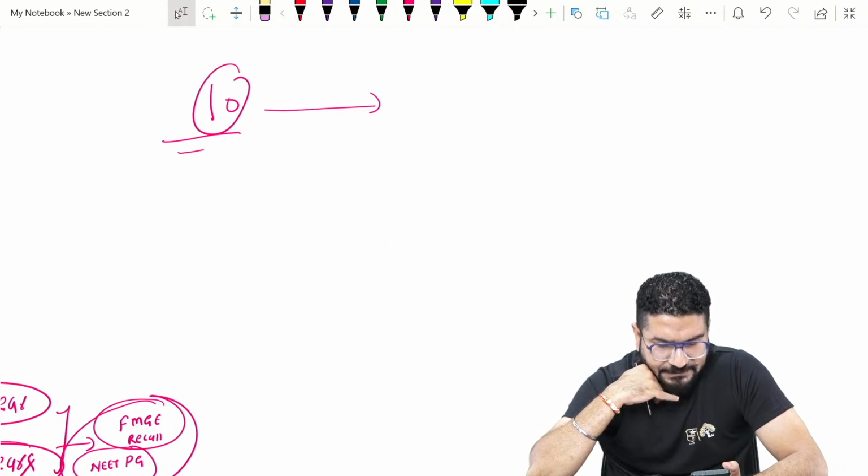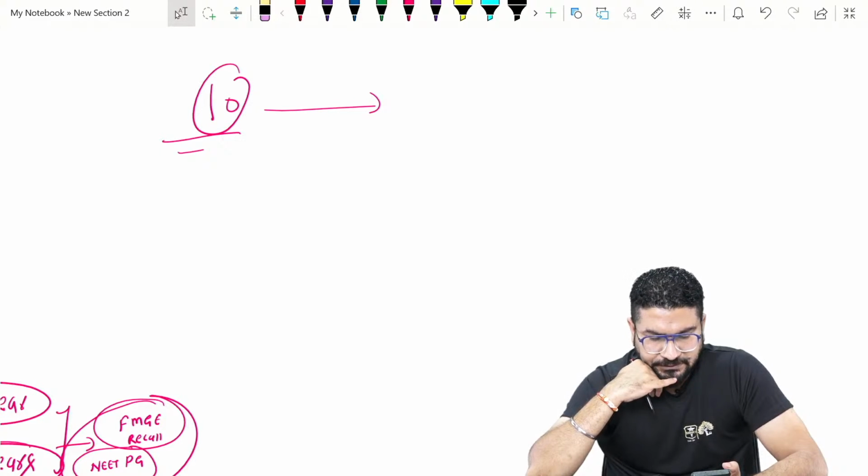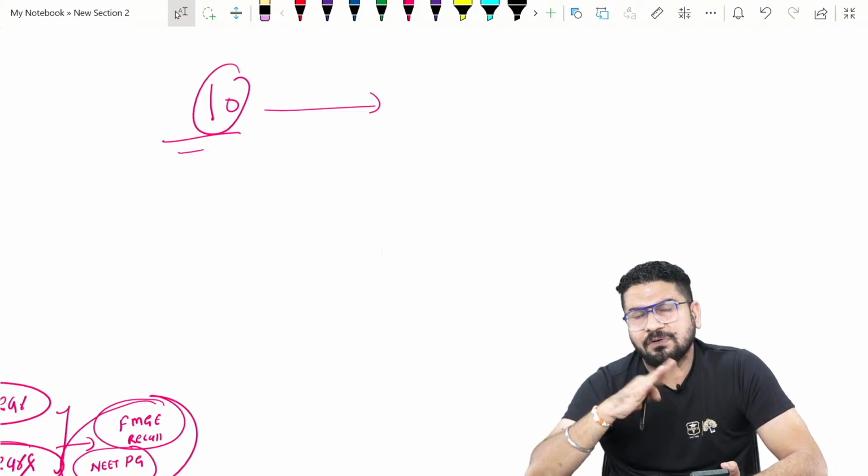Which source is best to solve MCQs? There are many sources available. Now see, all these sources have more or less similar questions.